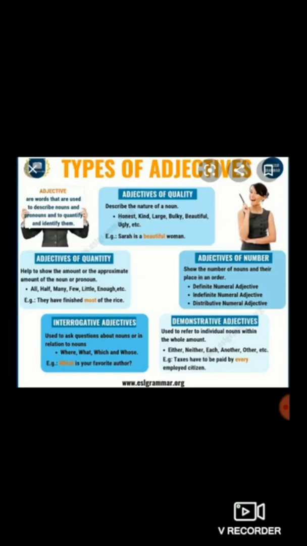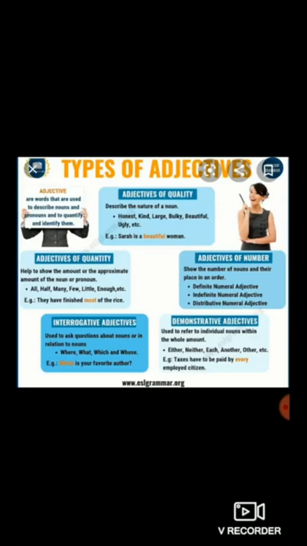Adjectives of quality describe the nature of a noun. I repeat, adjectives of quality describe the nature of a noun. For example, Sarah is a beautiful woman. So beautiful is the adjective, but which type of adjective is it? It is an adjective of quality because it describes the nature of the noun.